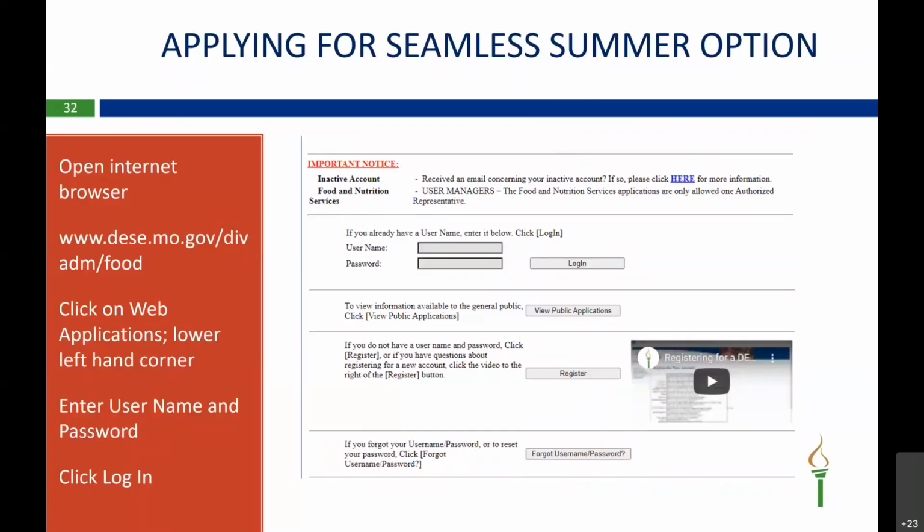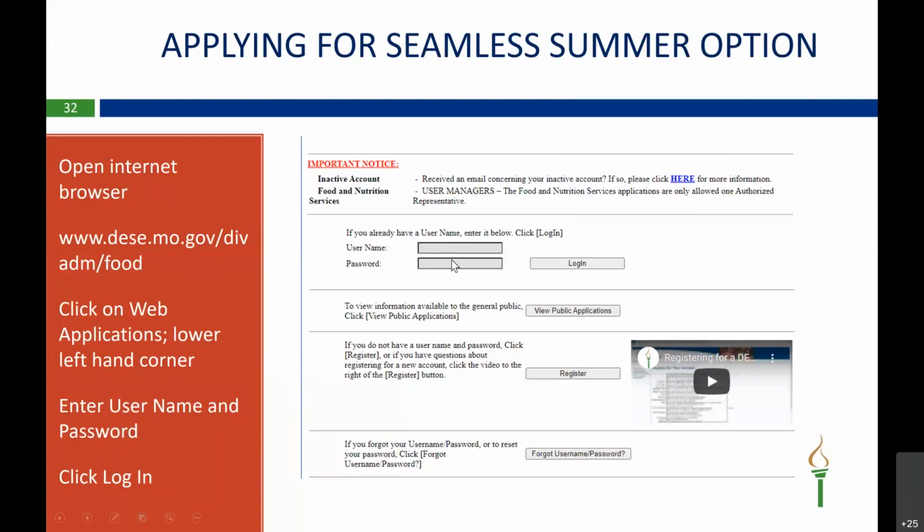First, you open up your internet browser and you go to www.desi.mo/div-adm/food. And then you'll click on Web Applications, which is located in the lower left-hand corner.